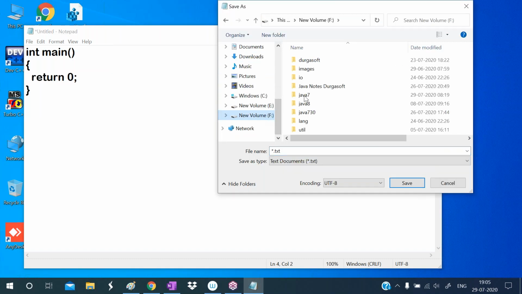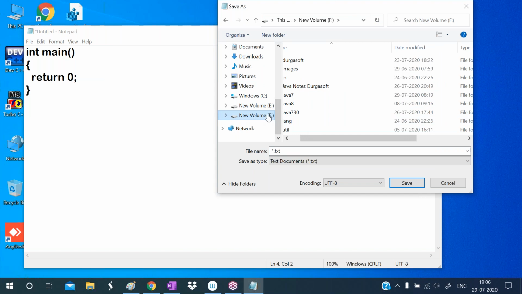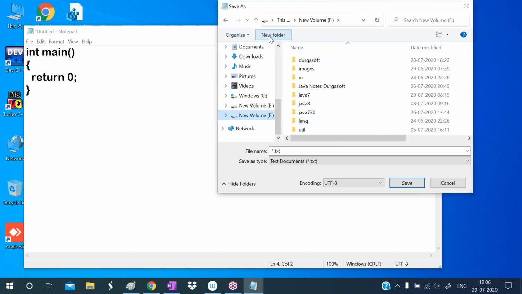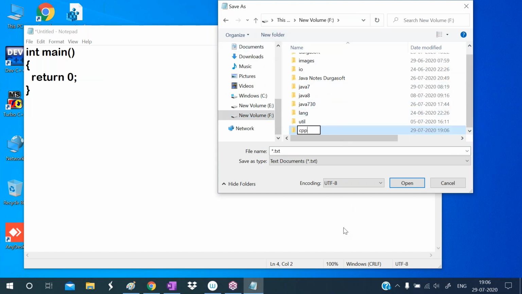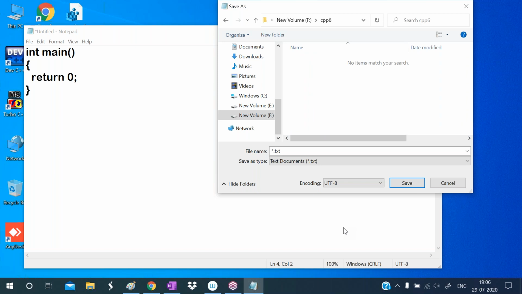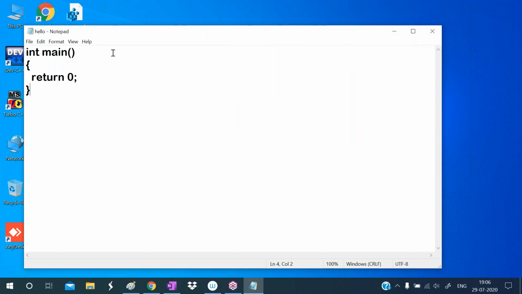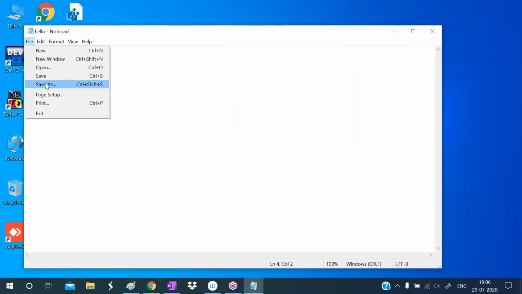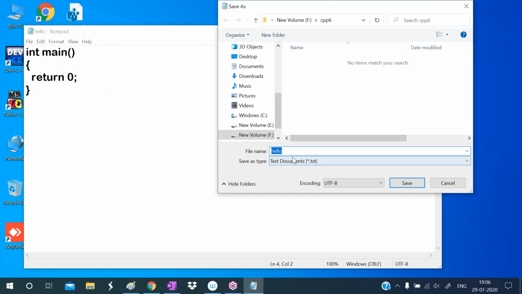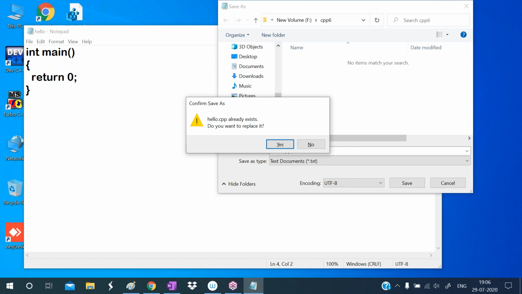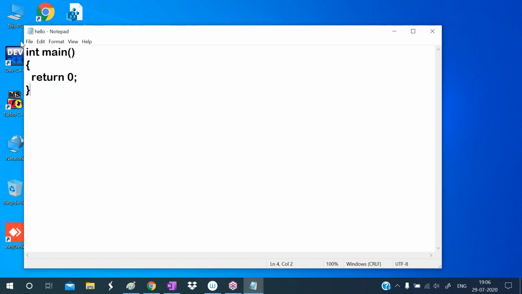I am saving this program in the F drive. In the F drive, for our class, I am creating a new folder. I am giving this new folder the name CPP6 batch, CPP6. Remember this folder name. In the CPP6 folder, I am storing this program with the name hello.cpp. Already saved. Yes, this is the program.